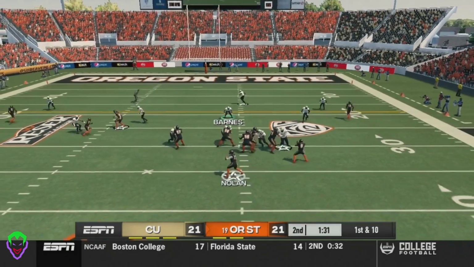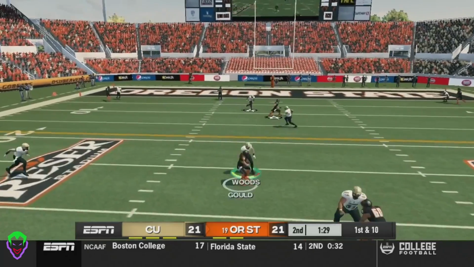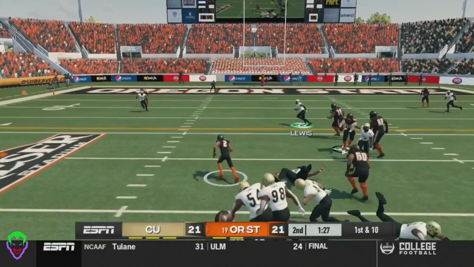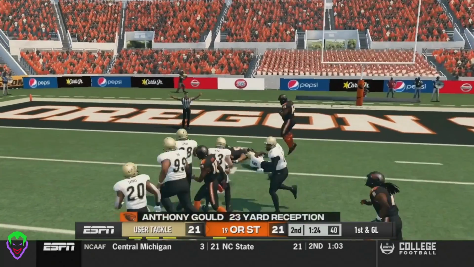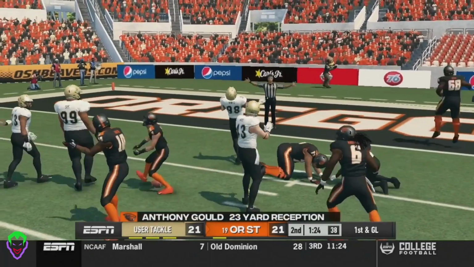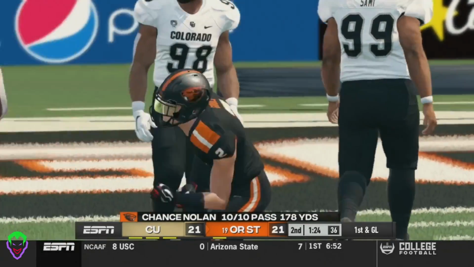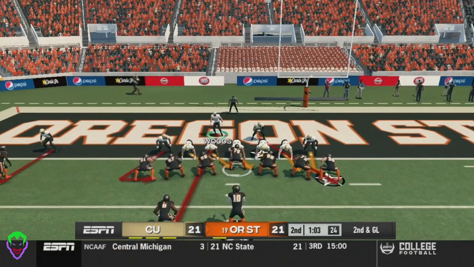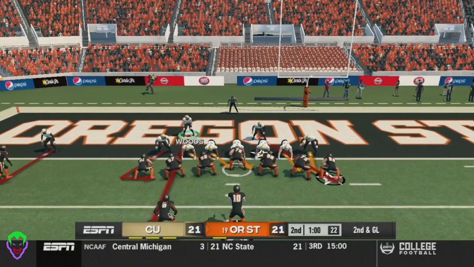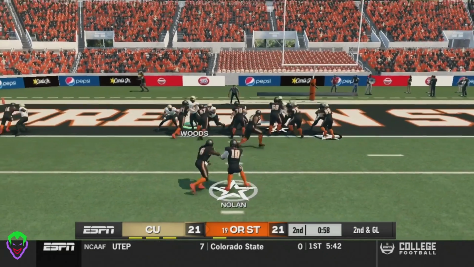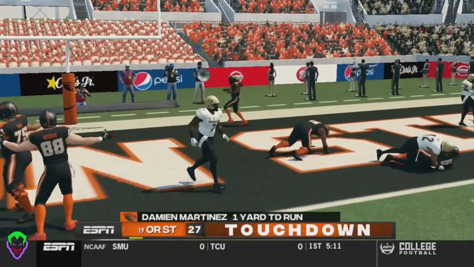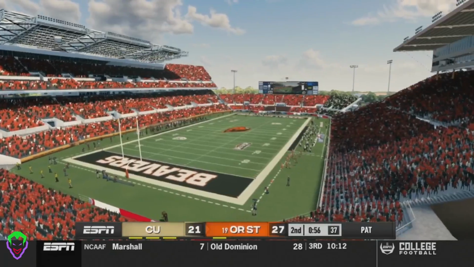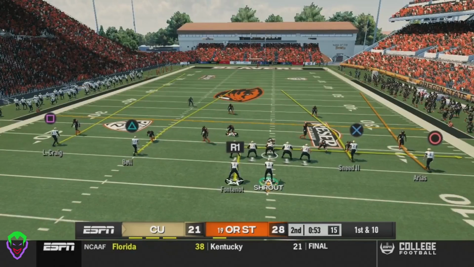Nolan gets the ball. Pump fakes once again. Finds an open man. Shakes off a couple tacklers. Misses tackles everywhere. Gets down around the 6-yard line. What is happening with this Colorado defense? 1st and goal for the Beavs. A minute left to go in the first half. Hands it off to Martinez, who just stiff arms his way into the end zone. Oregon State takes the lead late here in the first half.